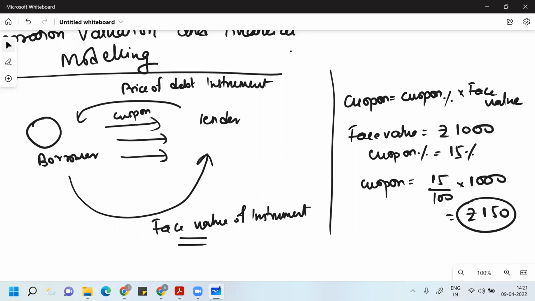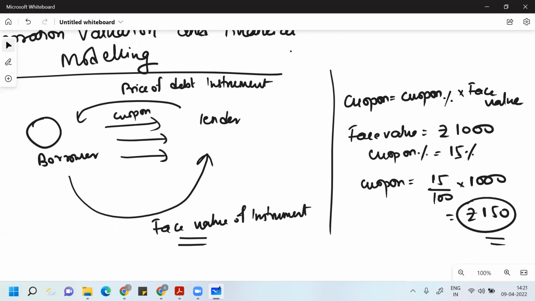So 150 rupees would be the interest the borrower gives to the lender at the end of every year. Some debt instruments pay the coupon half yearly, some annually. If nothing is given in the problem, you can take it annually.